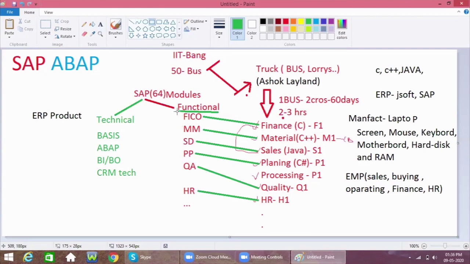This entire team will discuss their business along with their departments.